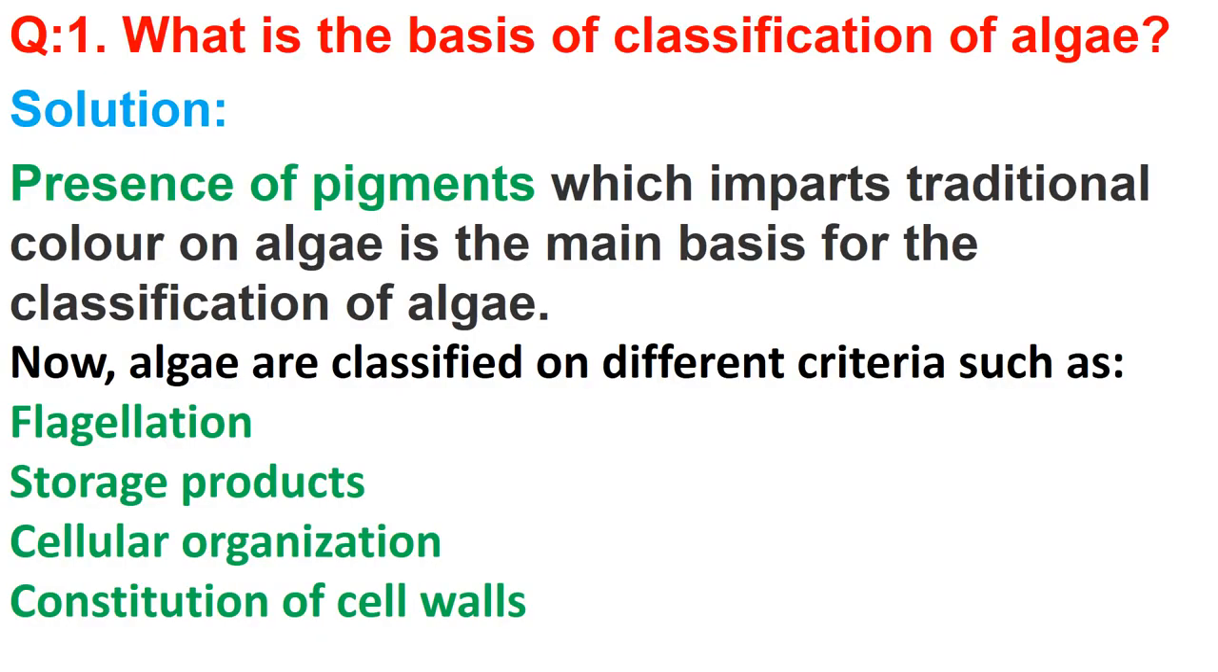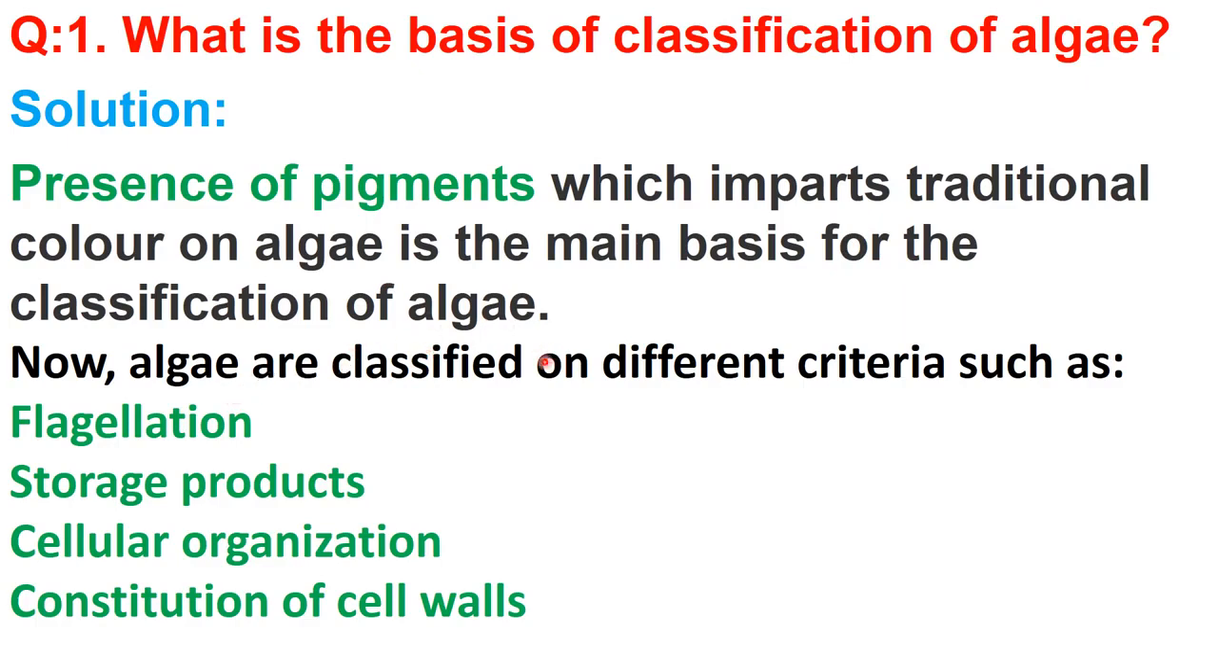After that, let's discuss the homework solution of the previous lecture. I gave question number 1 of NCERT. The question is, what is the basis of classification of algae? And the answer is presence of pigments. Okay, the pigments which are responsible for the color. The pigments which impart the characteristic color on the algae are the main basis for the classification of algae, right?